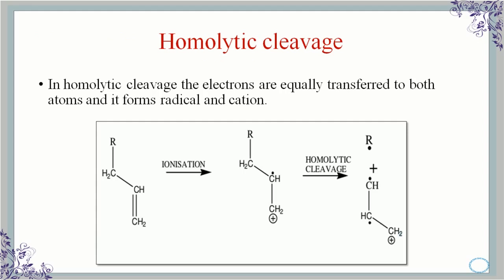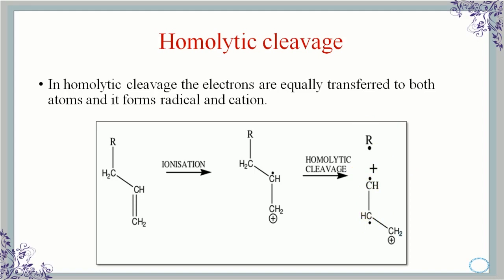So in this reaction you can see, usually in homolytic cleavage radicals are formed. After ionization it gets converted into a radical cation, and due to the homolytic cleavage it equally transfers the radical and cation. So one radical we get is R and the other is this. In homolytic cleavage there is alpha cleavage and also beta cleavage.